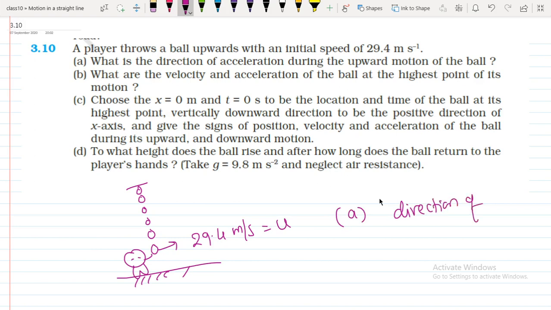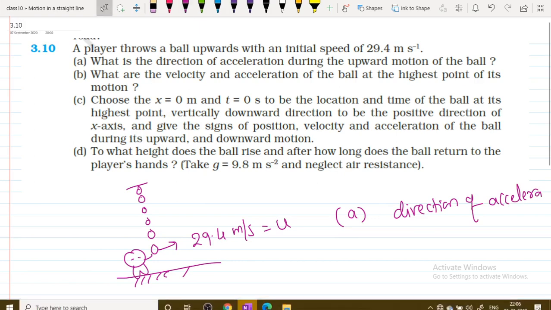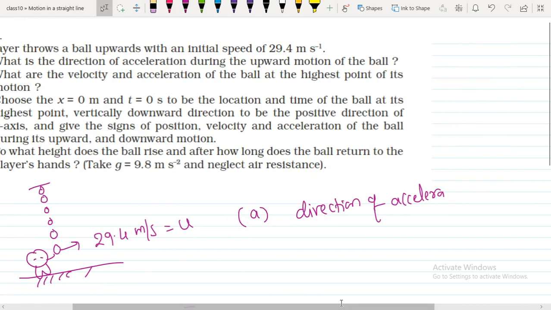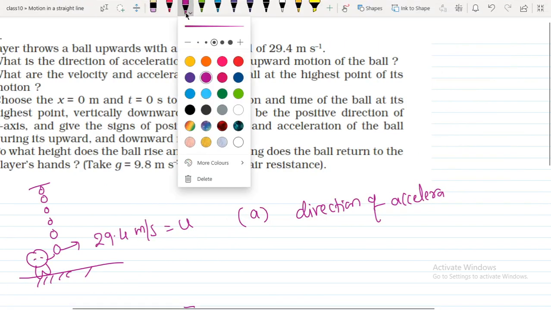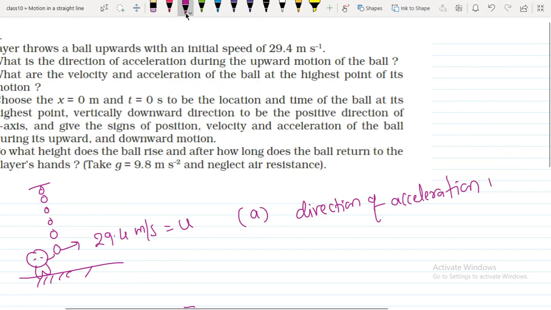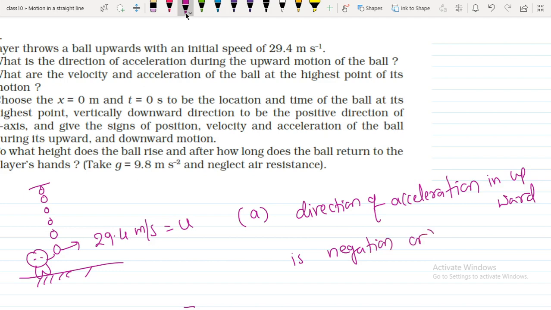Direction of acceleration. The direction of acceleration in the upward motion. What could you guess? Yeah, it's negative. In upward motion, the direction of acceleration is negative, or acceleration acts always downwards, in the downward direction, because of gravity.